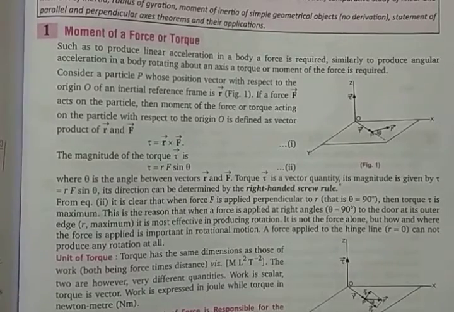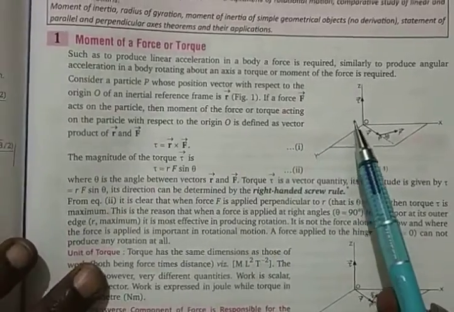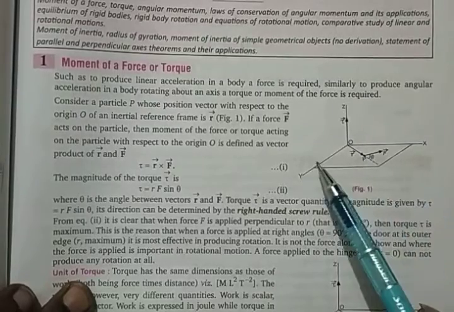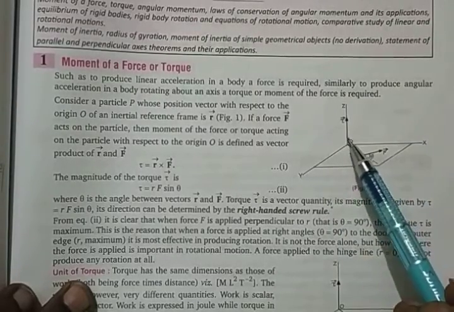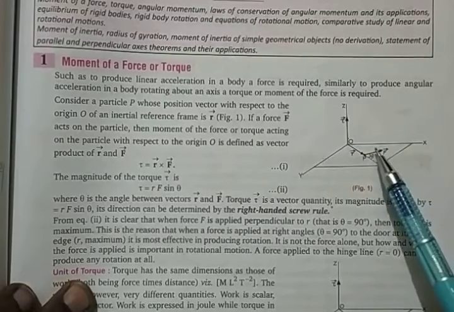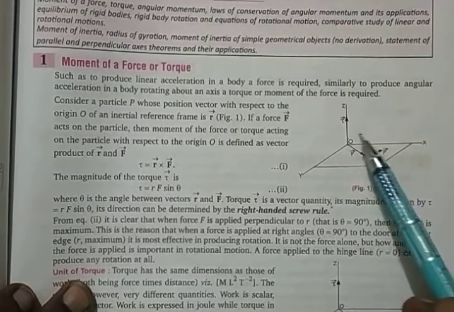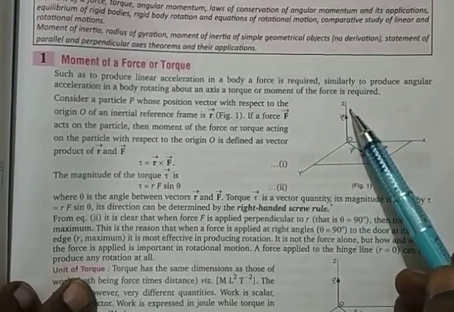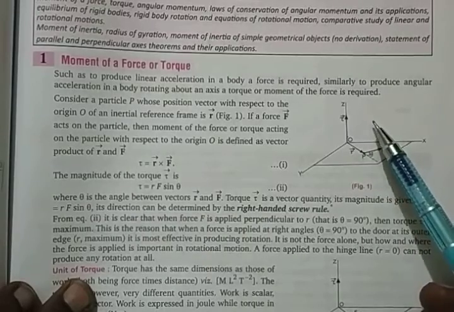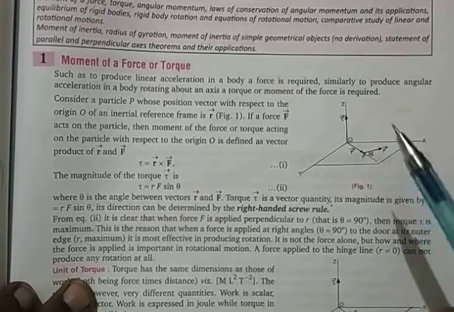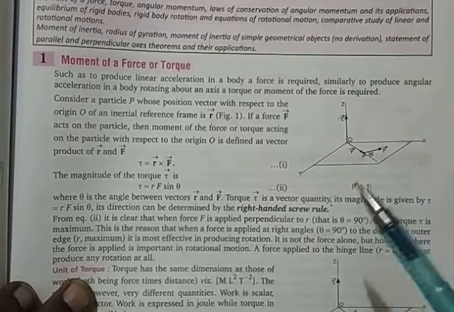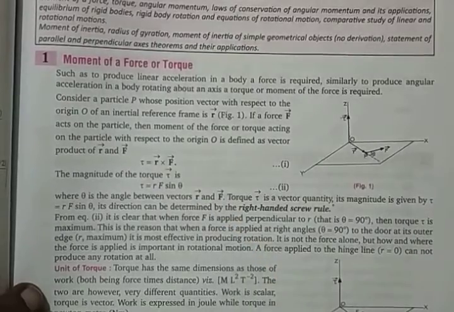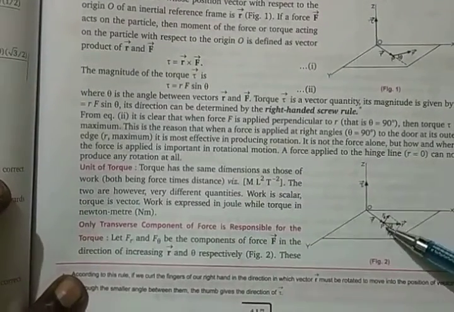So now you can see in the book how it is written here. Now this is another diagram. I took a big lamina, but they have taken a plane and they have given a point P at a distance r, and force F is given here, and because of this force and r, it rotates. As it rotates, that rotational effect takes place, and this is the torque, which is the final part of the rotational motion. What is torque? Force into perpendicular distance. Force into distance, r cross F. So RF sine theta.